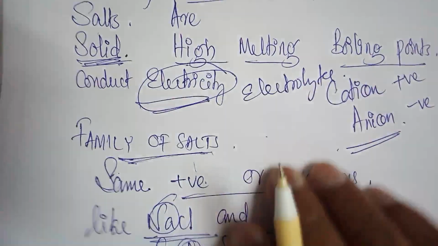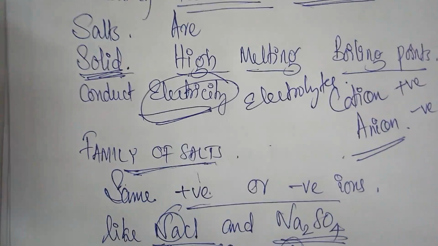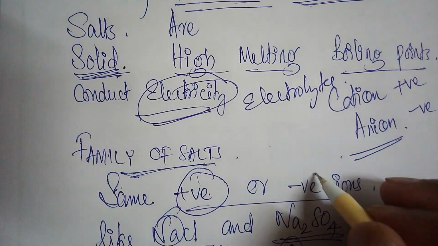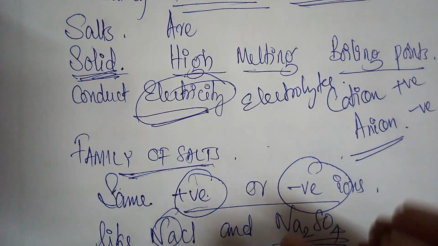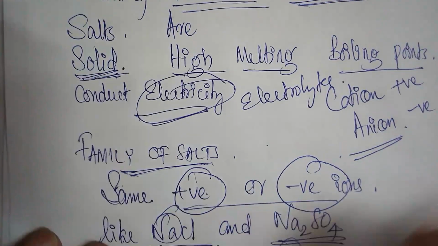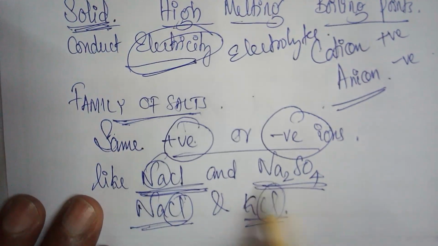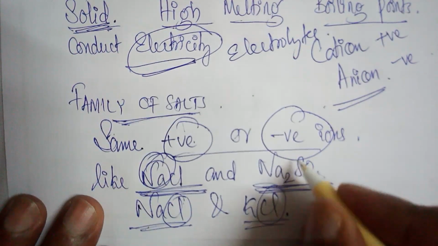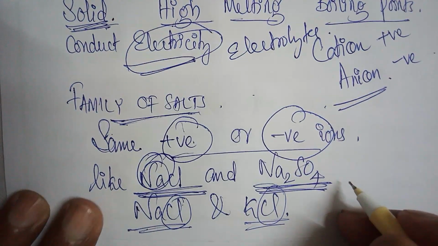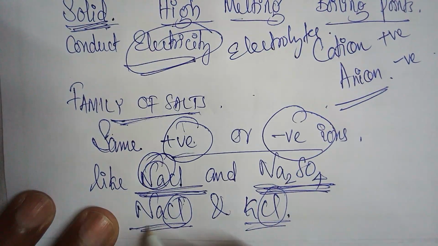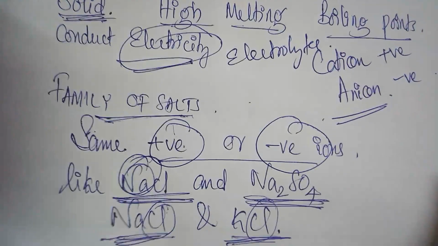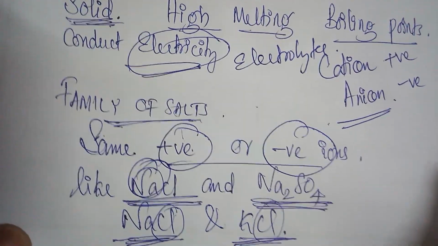Now we have to check what the families of salts are. Salts having the same positively charged ions or negatively charged ions are said to belong to a family of salts. Now consider these examples. Sodium chloride and sodium sulfate both have Na, that is a cation. The positive ion is sodium, so we consider them in the sodium family. And NaCl and KCl, what is common here is chloride, so we say they are in the chloride family.